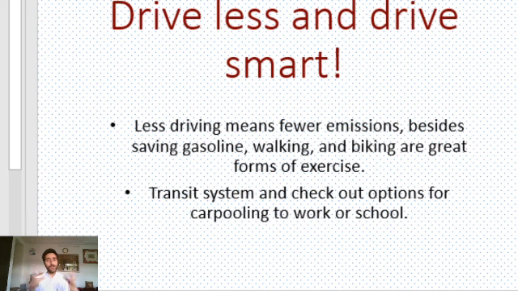Besides that, we can adopt the modes and mechanisms of walking and biking, because walking and biking can make us physically well, they can make us physically strong. So it's having a double-sided effect, one reducing the emissions, one reducing the costs, and another improving our health. We can use the transit systems and check out options for carpooling to work, to school, and to office.